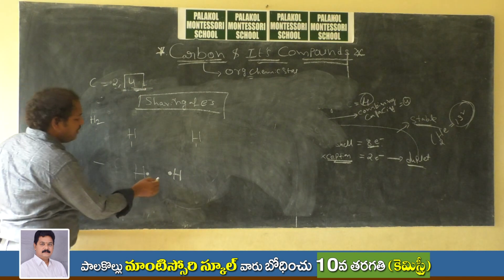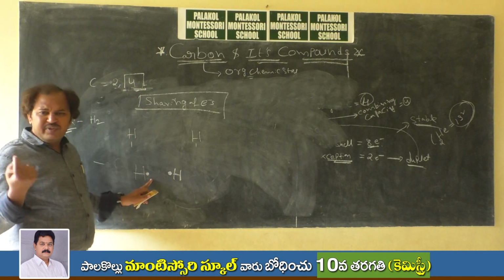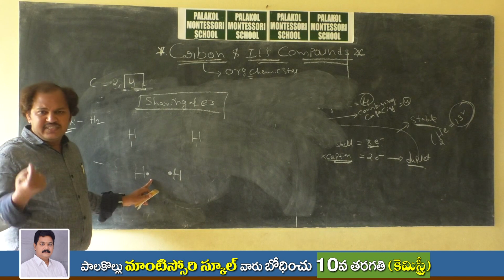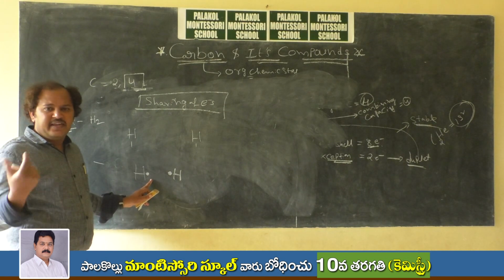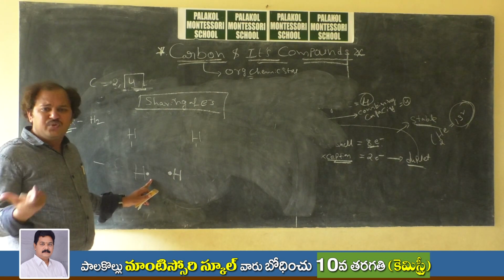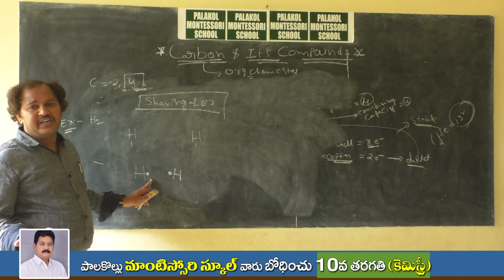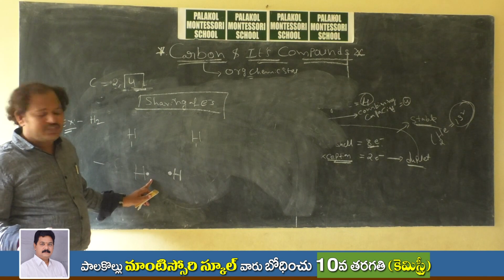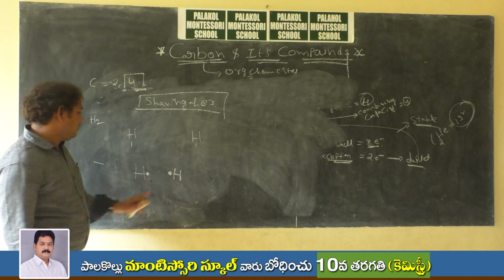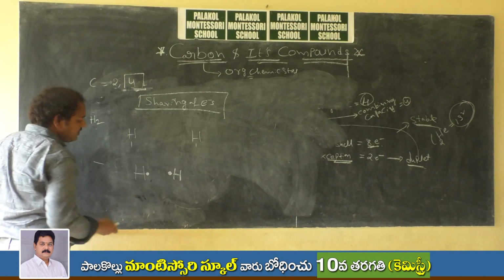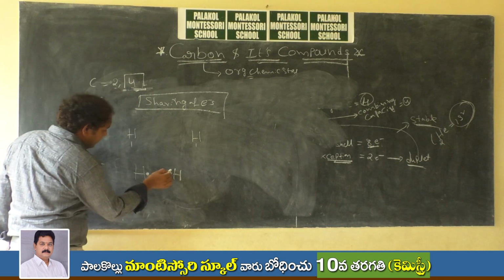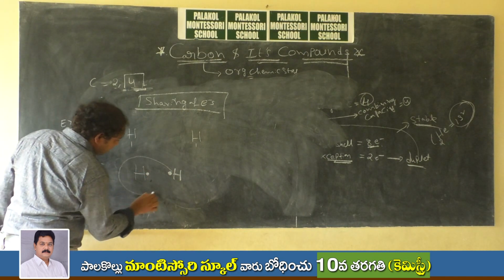Now hydrogen is going to share. Hydrogen has only 1 valence electron; if it takes 1 more, it has a total of 2 electrons, so it gets a duplet configuration and will be stabilized. So hydrogen is telling that I just want to share my valence electron with you.